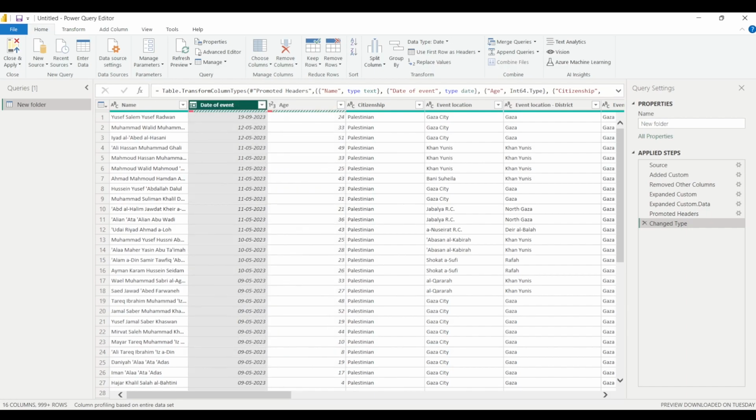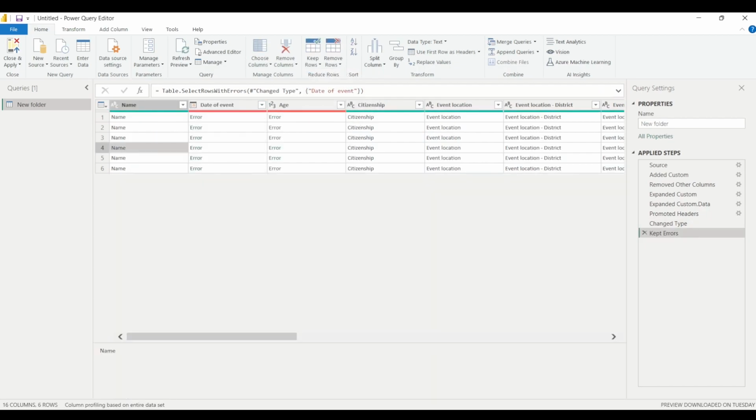So I will simply click on Keep Rows in the Home tab, and click on Keep Errors. When you go through all these records, since we imported the data from a folder, and this folder had multiple files, and these files must each have a column name or header, when these files were appended or combined, the header row appeared multiple times, because each file had the column names or headers.